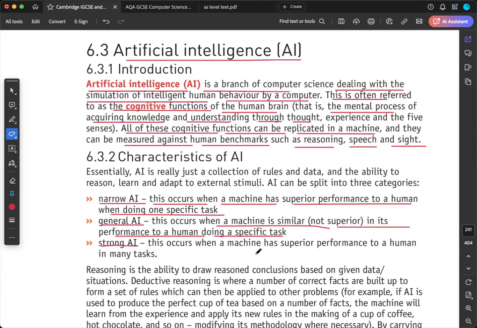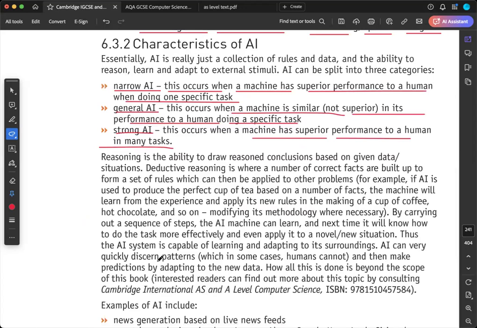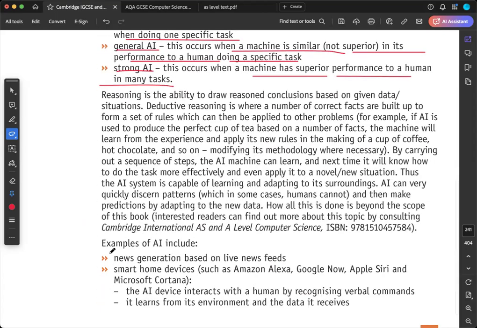And strong AI occurs when a machine has a superior performance to a human in many tasks. Like in many things, the machines are going to win against humans, and they are going to do better things, like fixing engines more accurately than a human does, right? So these are examples.